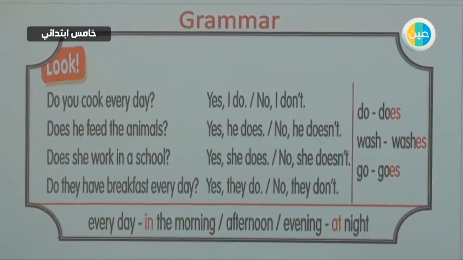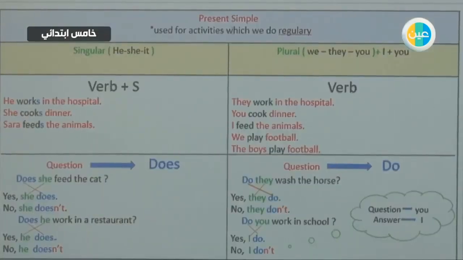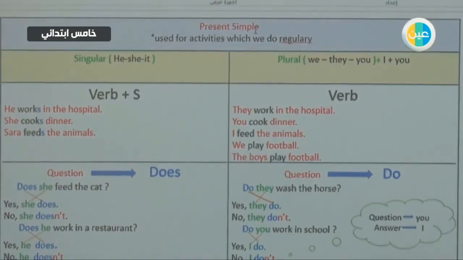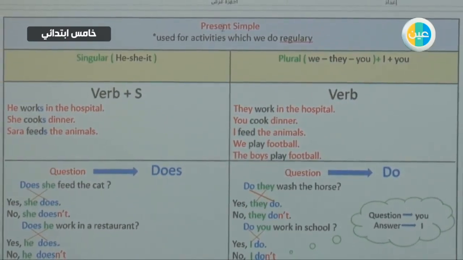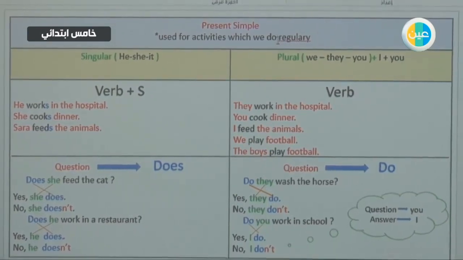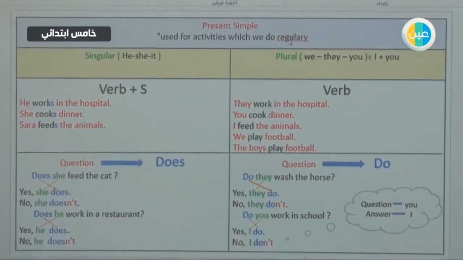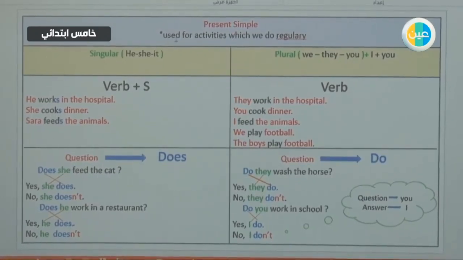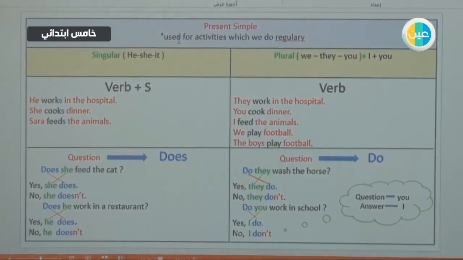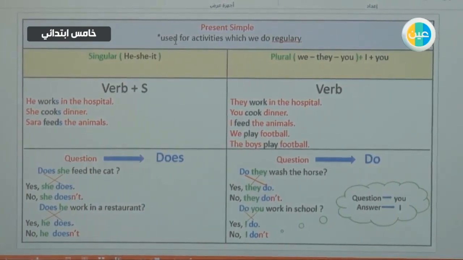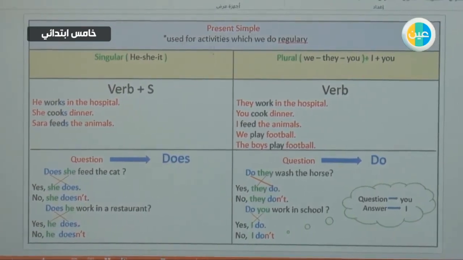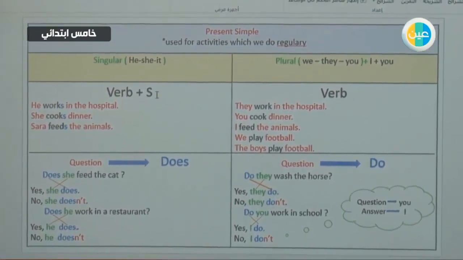If you remember last time, we studied the present simple. We mentioned that it's used for activities or things which we do regularly, okay? It means that we use it for things that we do every day, like going to school, having food, sleeping, doing our prayers.